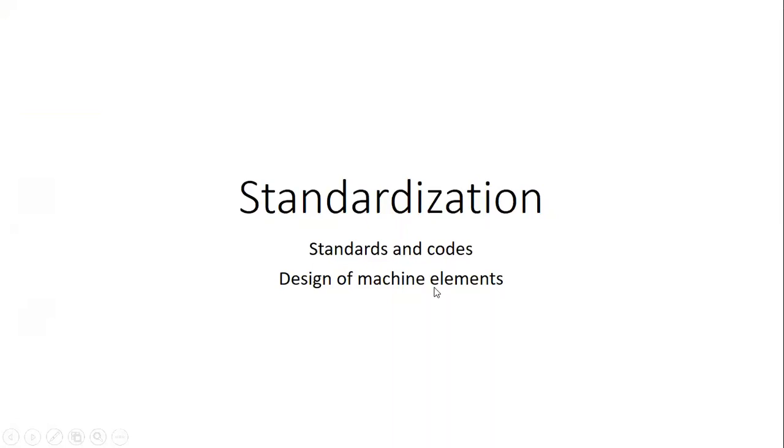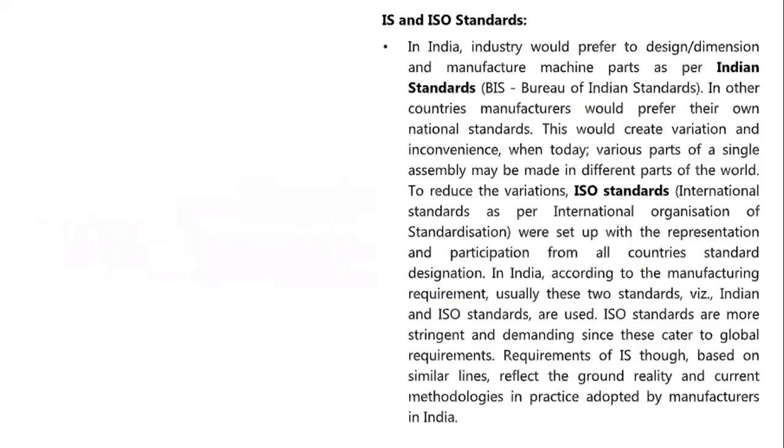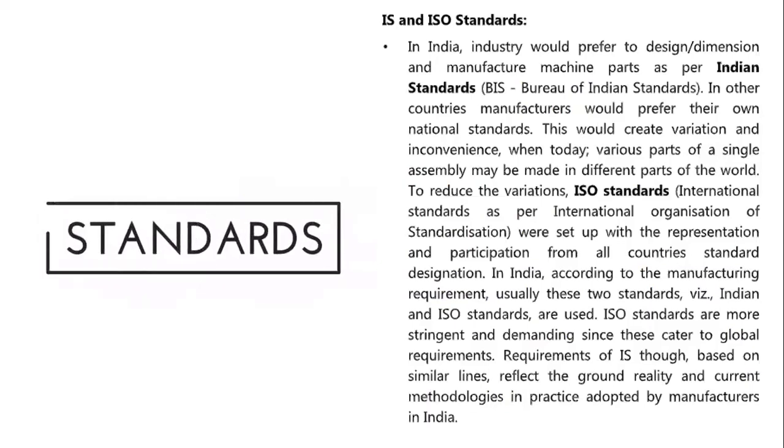Now, there's one topic called standardization in our subject, design of machine elements. So basically, you need to understand what standardization is, what are the different standards, how are standards different from codes, and what are the advantages of using standardization. So let's proceed. Now, if we talk about standards, you would have heard of different names like BIS, ISO.